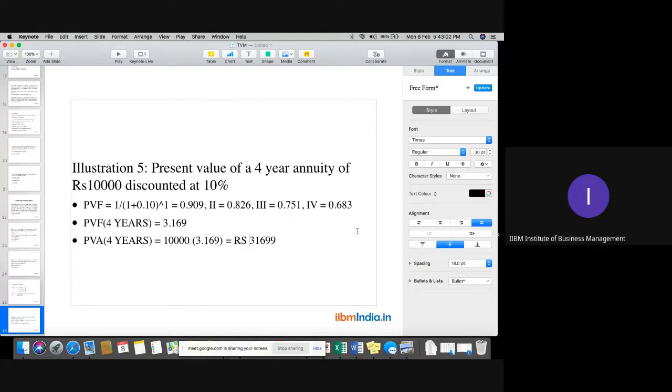Please kindly confirm, students. Because the 10,000 rupees is for 4 years, and you need to calculate the value of this item if 10% is the inflation rate.